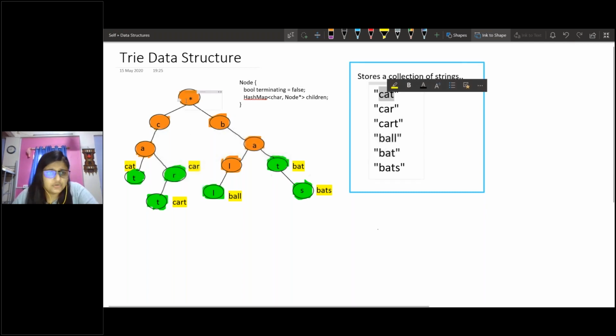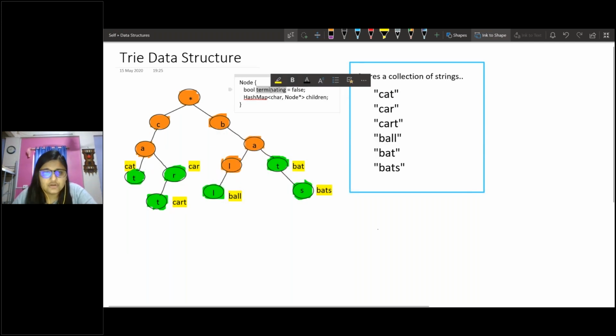So how is cat stored? There is a root node, right? The root node has a child node C. The C node has another child node A, and the A node has another child node T. And what you see, the green nodes are where the terminating field of the node is true, and the red nodes are the nodes where the terminating field is set to false.